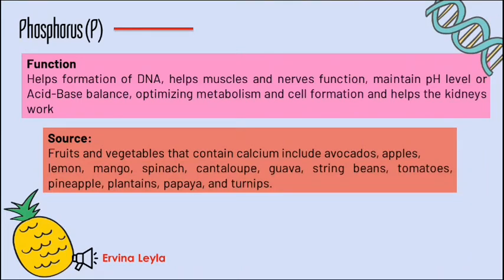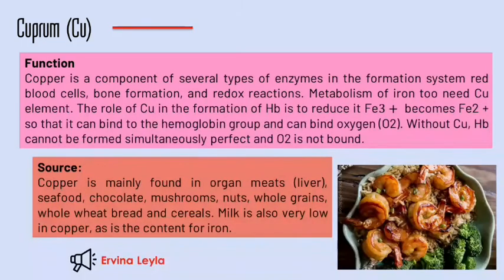Function: helps formation of DNA, helps muscle and nerve function, maintains pH level or acid-base balance, optimizes metabolism and cell formation, and helps the kidney work. Source: fruits and vegetables that contain calcium include avocados, apples, lemon, mango, spinach, cantaloupe, guava, string beans, tomato, pineapple, plantain, papaya, and turnip. Next, cuprum, Cu.